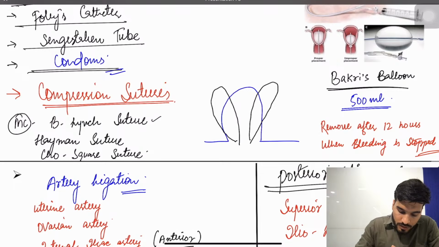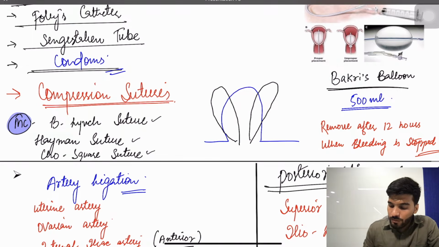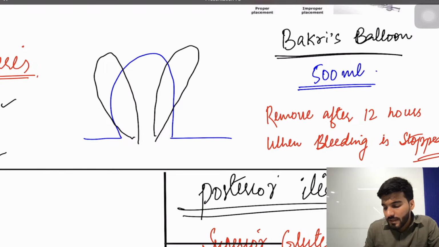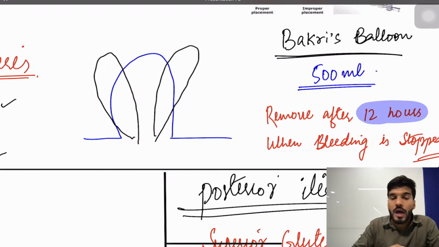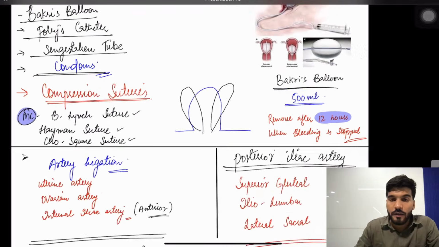We have Beeline suture, Heyman suture, and the co-square suture. The most common one is the Beeline suture. Is that clear? And make sure that once the bleeding is stopped, the Buckley balloon is removed after 12 hours.